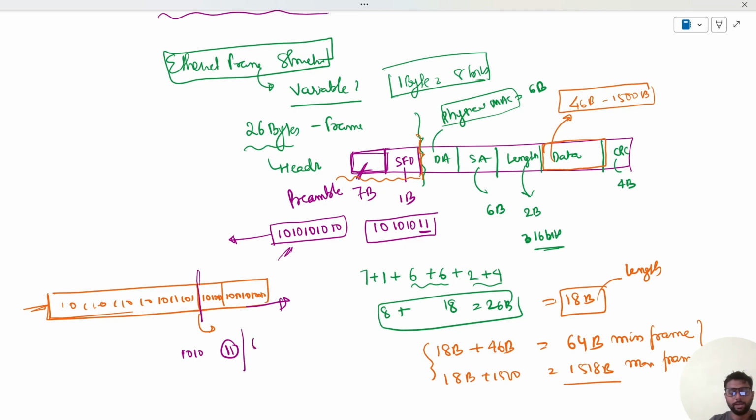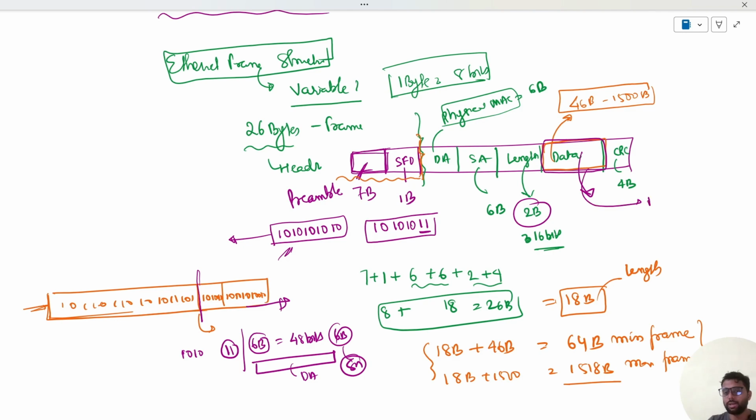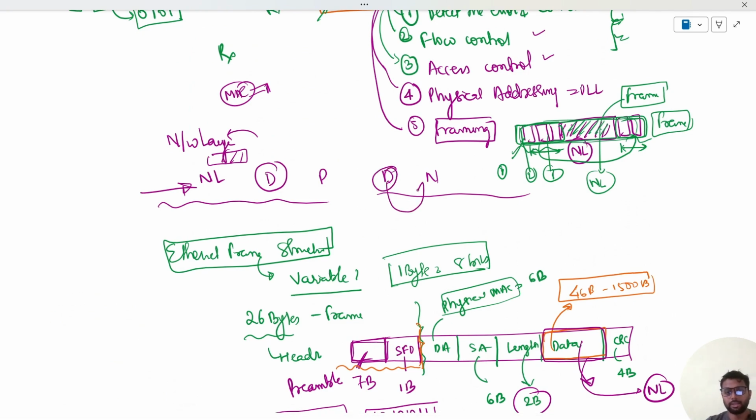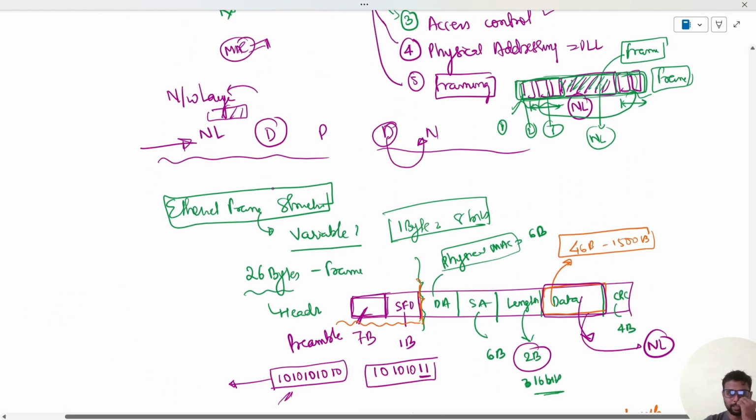From there, it will separate 6 bytes first, that means 48 bits. These 6 bytes are the destination address. Then it will count another 6 bytes. Okay, this is the source address. Then again it will separate 2 bytes, and then the data can be separated. This is the actual data, and this data will be passed on to the network layer. The receiver side also has the same layers, so the data link layer receives it, separates the actual data and passes it to the network layer.